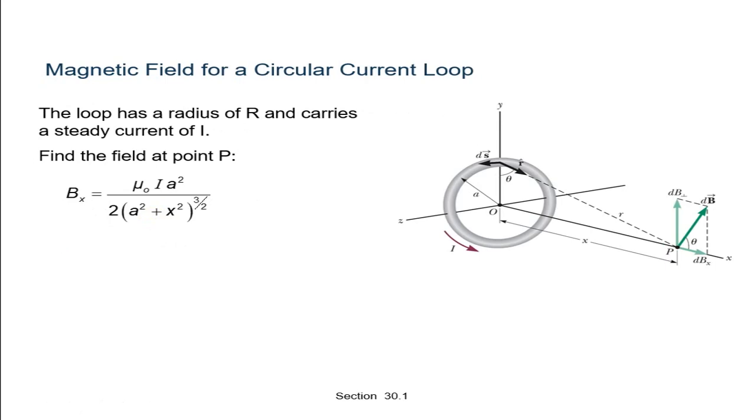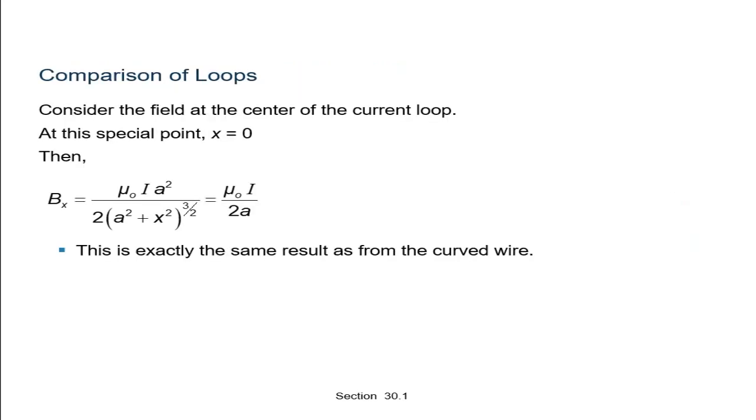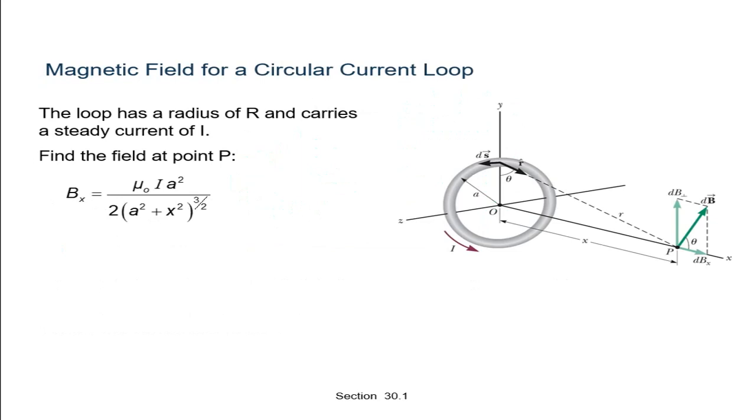Now the directions. The direction of dB is shown in the figure. It is perpendicular to the plane formed by dl and r. It has an x component dBx and a component perpendicular to the x-axis. The components perpendicular to the x-axis cancel out, and we obtain a null result.